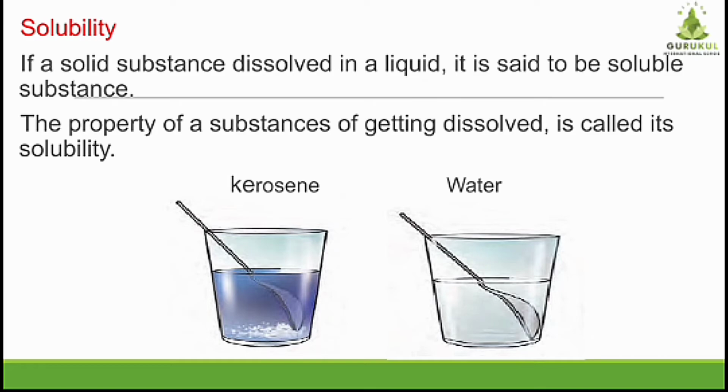So what we can understand from this is that kerosene does not allow sugar and salt to dissolve in it. So the salt and the sugar are soluble in water but insoluble in kerosene.